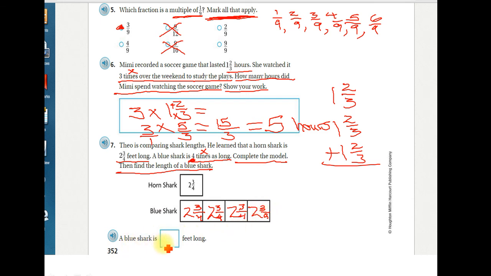And then the blue shark is how many feet long? Well, to do that, you're going to have to work it just like you worked number 6. You're either going to have to do repeated addition of these 4 numbers, or you can do 4 times 2 3/4. If you don't remember the steps for that, again, rewind the video, go back and watch how I worked number 6. It's the same strategies, the same process that you used in number 6 in order to answer the final part of number 7.